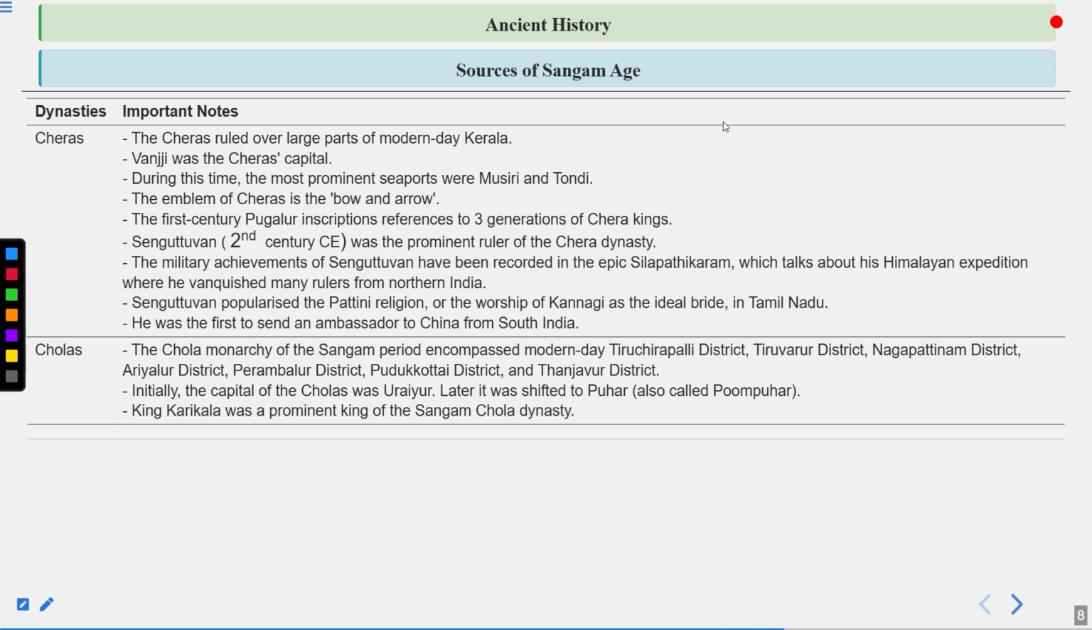Then comes the Cholas. The Chola monarchy of the Sangam period encompassed modern-day Tiruchirappalli district, Tiruvarur district, Nagapattinam district, Ariyalur district, Perambalur district, Pudukkottai district, and Thanjavur district. Initially, the capital of the Cholas was Uraiyur. Later, it was shifted to Puhar, also called Poompuhar. King Karikala was the prominent king of the Sangam Chola dynasty.